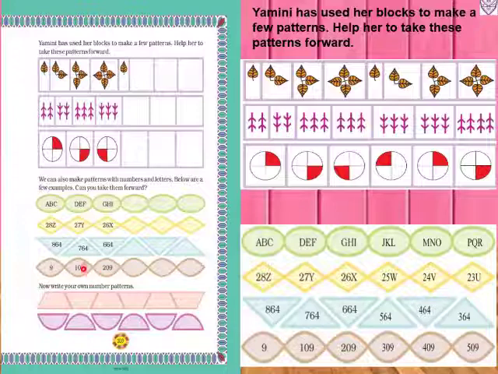Now the next pattern: 864, 764, 664. Then we will write 564, 464, then 364. Now the next pattern: 9, 109, 209, then 309, 409, and 509. This way we will make patterns with the help of numbers and letters.